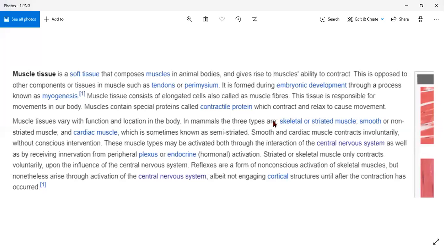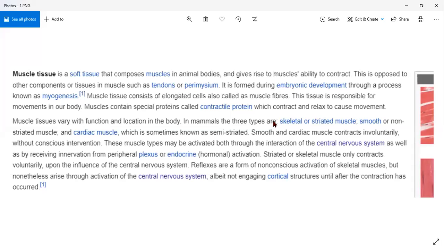So what we have started, muscular tissue is a soft tissue that composes muscles in animal bodies and gives rise to muscles' ability to contract. It means muscle tissue consists of elongated cells, also called muscle fibers. This tissue is responsible for movement in our body. It helps our body parts to move. Muscles contain special proteins called contractile protein, which contracts, means helps in doing work, as well as relaxes, and it helps to cause movement.